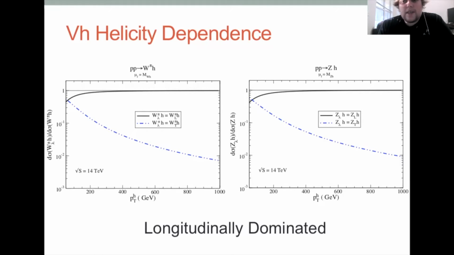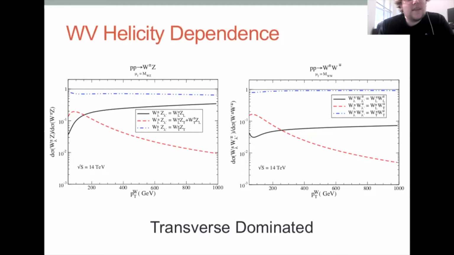And so we don't have to worry about separating polarizations as long as we're looking at pT that are large. This is not the case if we were to look at WW and ZZ, where you could look at similar Goldstone boson equivalence theorems. But the problem is that these are transverse dominated. And so if you want to measure this convergence of the Goldstone boson equivalence, then you need to actually disentangle the polarizations. This is a tricky problem that we are currently working on, and hopefully we'll have results soon.